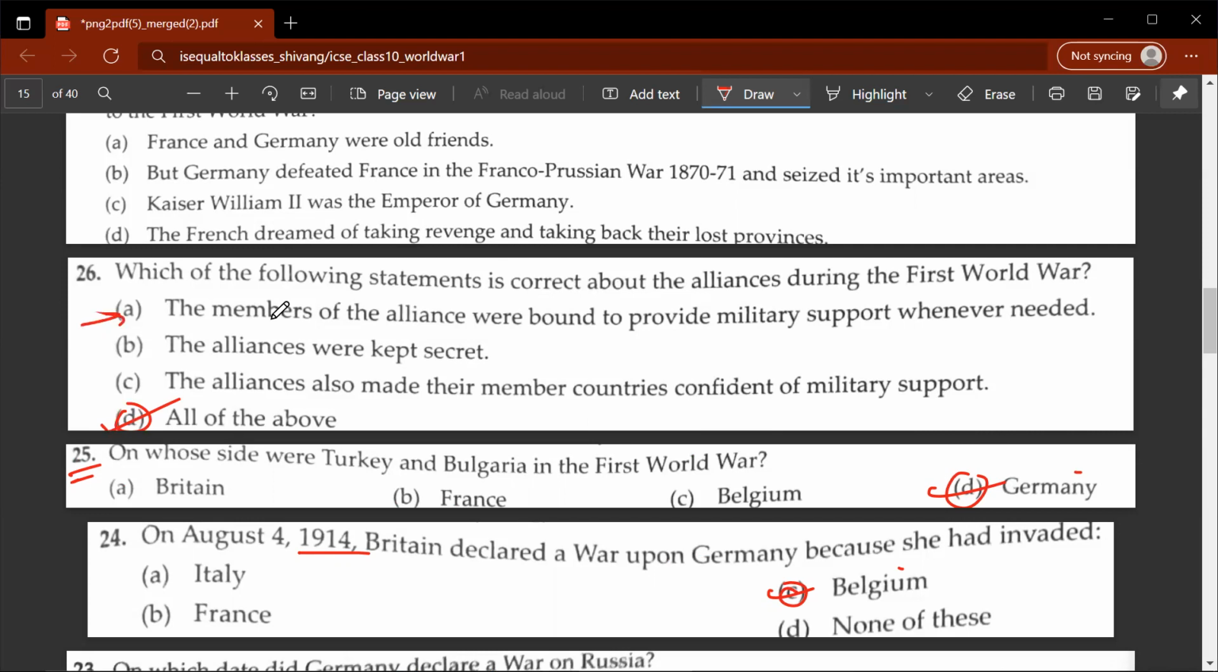Let's look at the following options. So A, the members of alliance were bound to provide military support whenever needed. B, the alliances were kept secret. C, the alliances also made their member countries confident of military support.